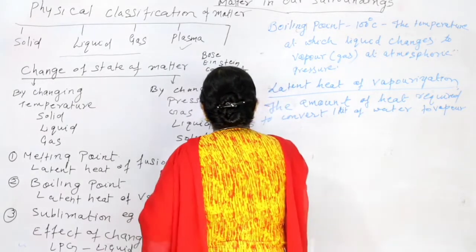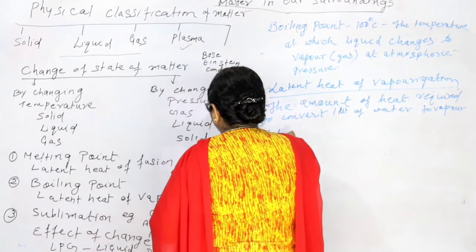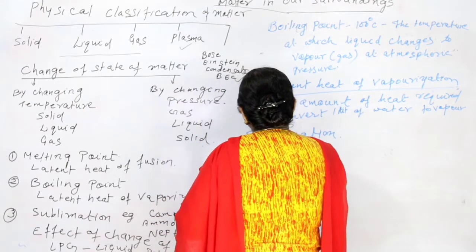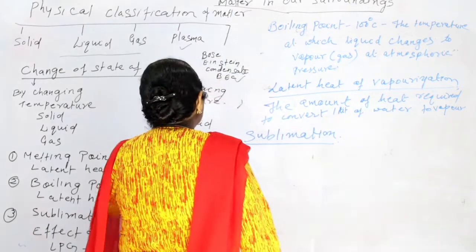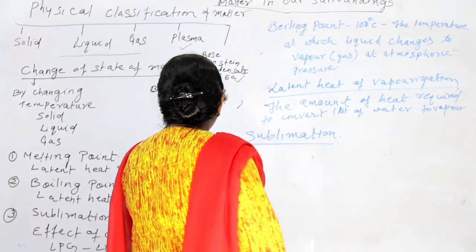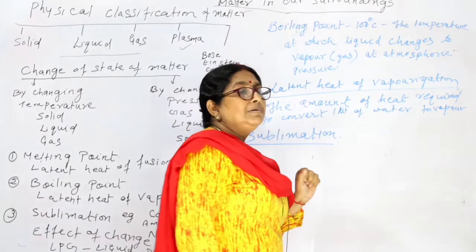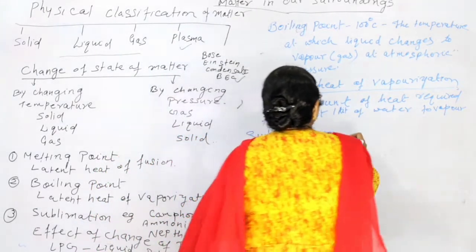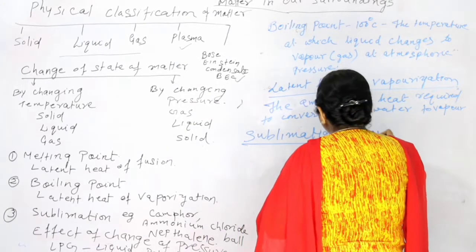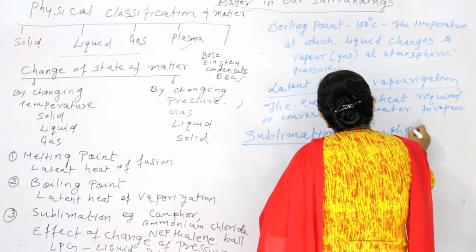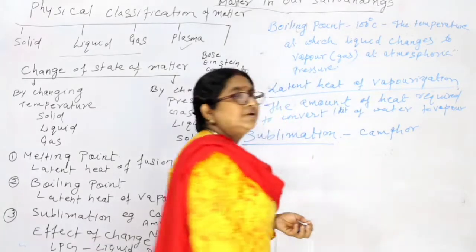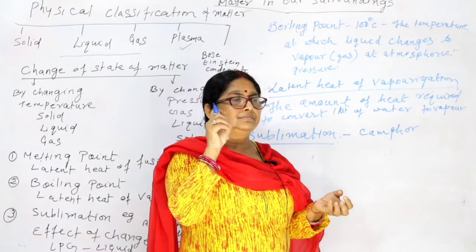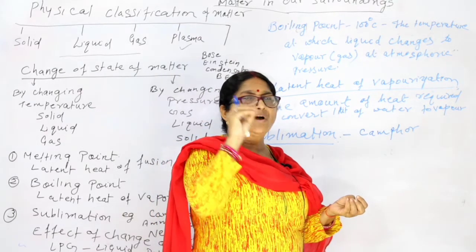Sublimation. Now see, what does sublimation mean? You must have seen at home, have you seen camphor? Camphor we use for praying to God, that is white color.